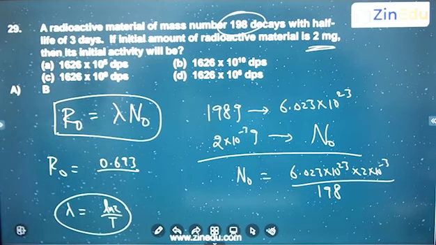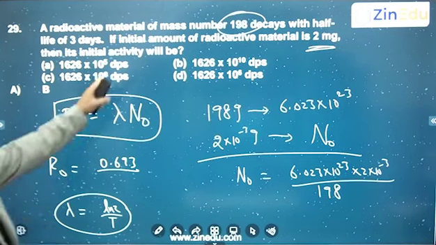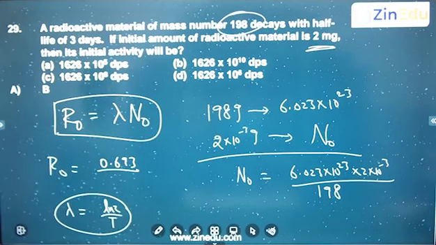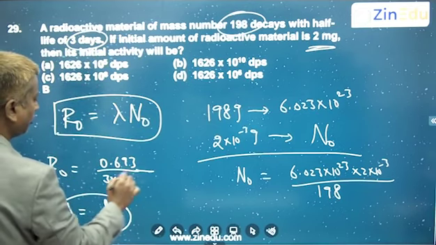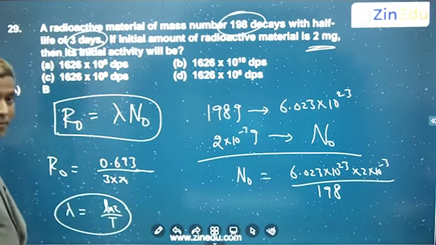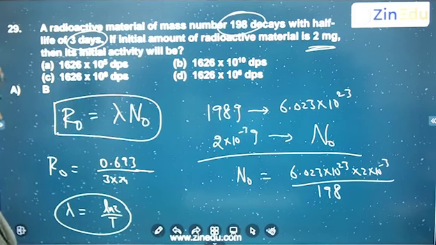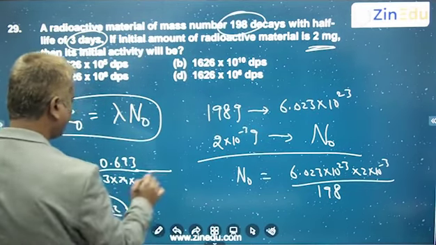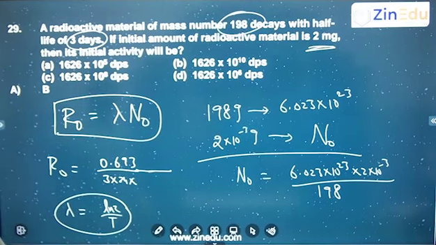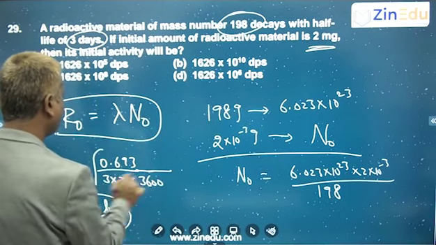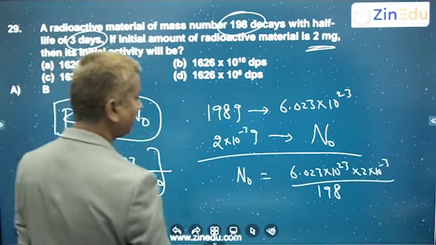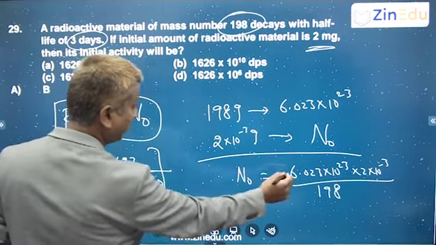Now this is in 3 days, right? They are asking per second, so I have to convert this into seconds. 3 days, each day 24 hours, and 1 hour is how many seconds? 3600 seconds. This is the total lambda into n naught.